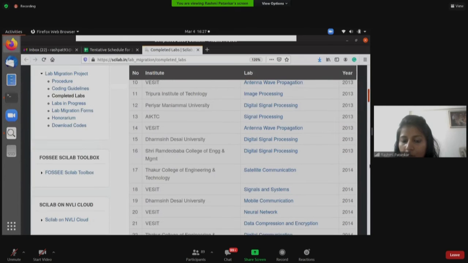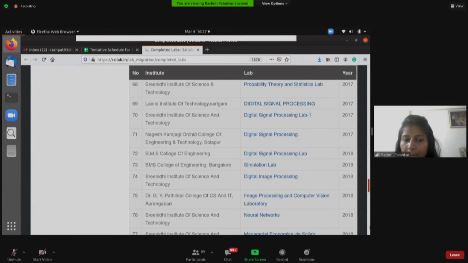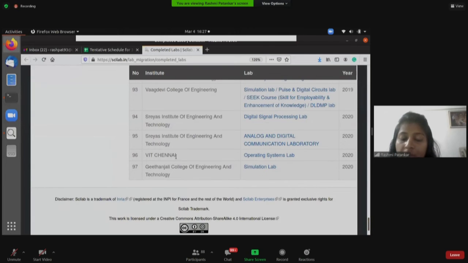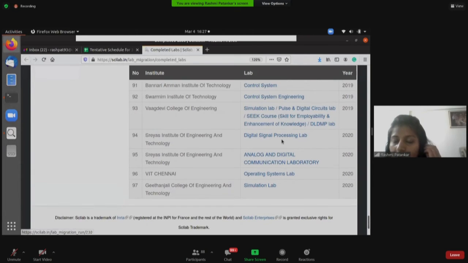There are a total of 97 labs that have migrated their labs to Scilab using this particular platform. These are different institutes, and they have done it for their different labs. These are different subjects.